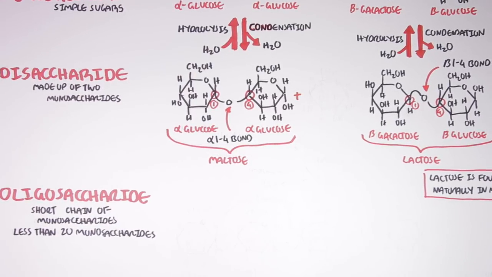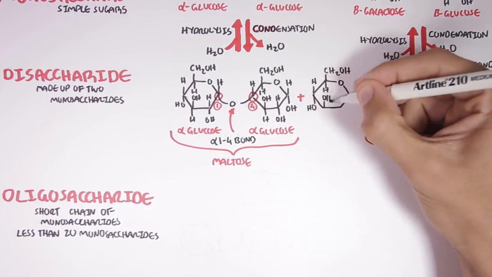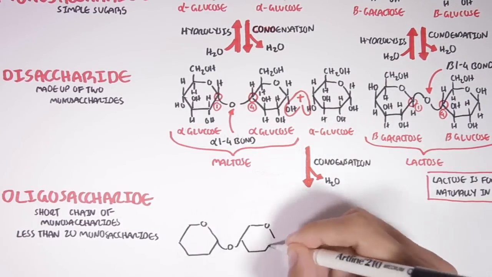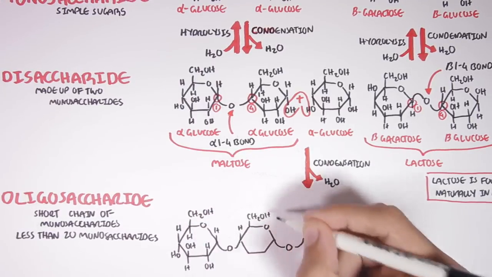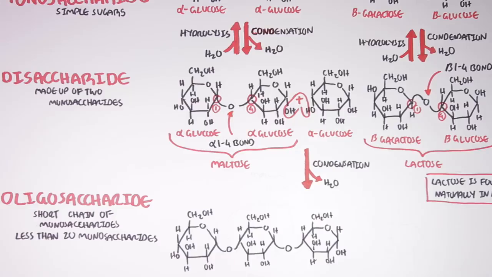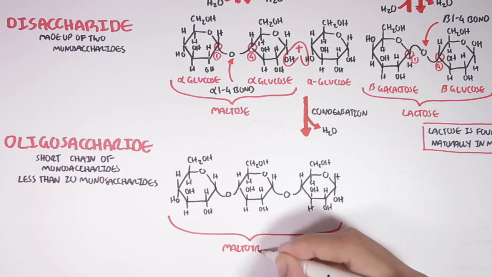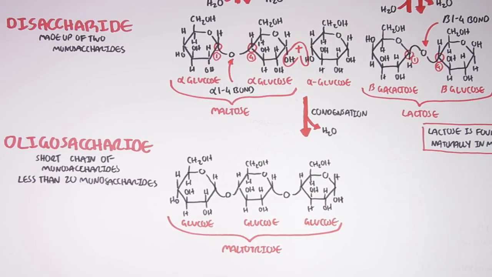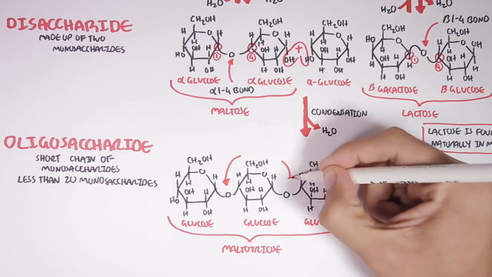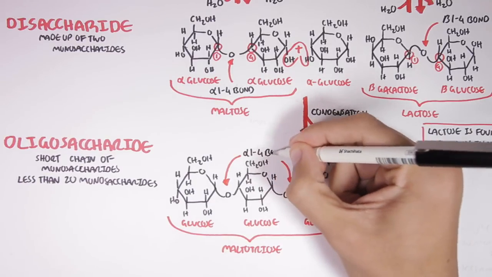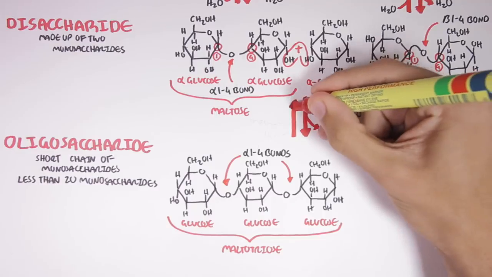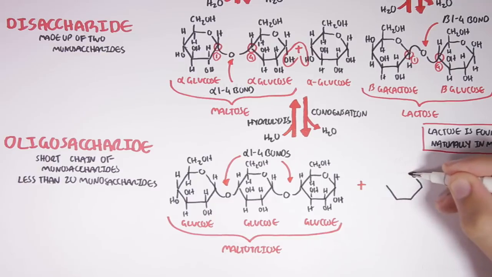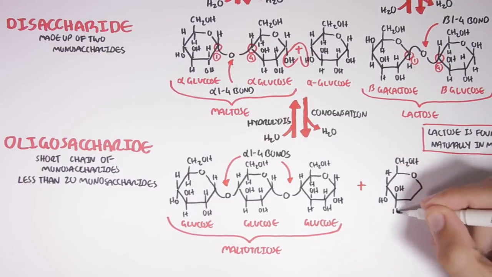So if we were to take this maltose and add another glucose molecule to it, through a condensation reaction again, we can form an additional alpha-1,4 glycosidic bond. This oligosaccharide is called maltotriose, tri as in 3. And this maltotriose is made up of glucose, linked together, as I mentioned, by alpha-1,4 glycosidic bonds. To break down these bonds requires hydrolysis, the addition of water. And this structure can keep growing with the addition of more glucose molecules.